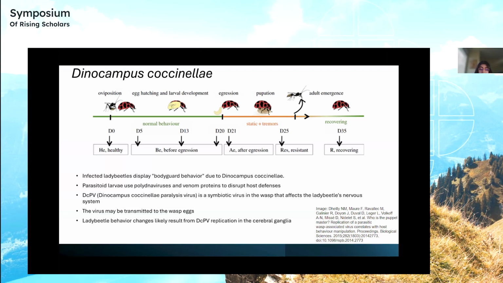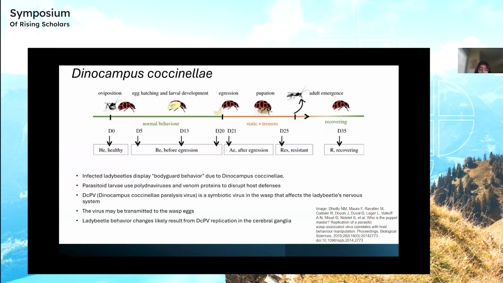The eggs of the Dinocampus coccinellae are deposited by the female wasp into the body of a lady beetle, where the parasitoid larva undergoes development. Then approximately 20 days later, the single prepupa emerges from the lady beetle's body and proceeds to spin a cocoon between its legs, and it stays still. It doesn't move, and it shows tremors, which is a defense mechanism against potential threats.